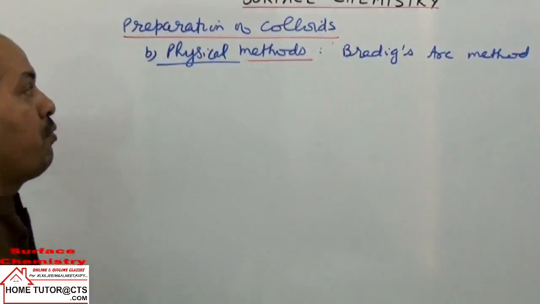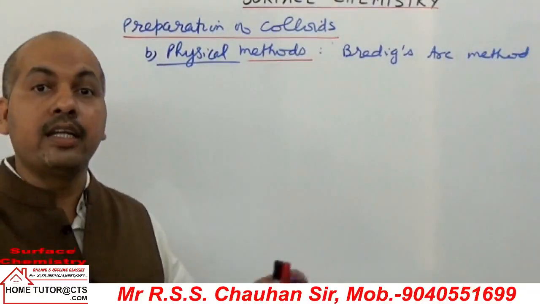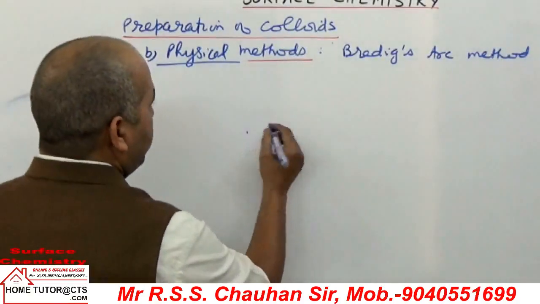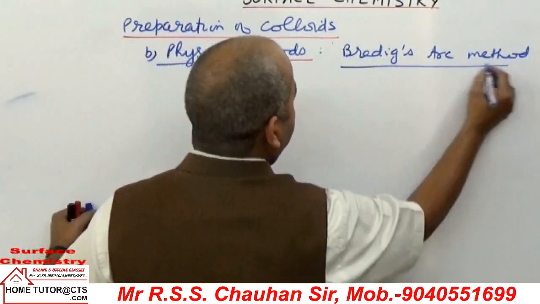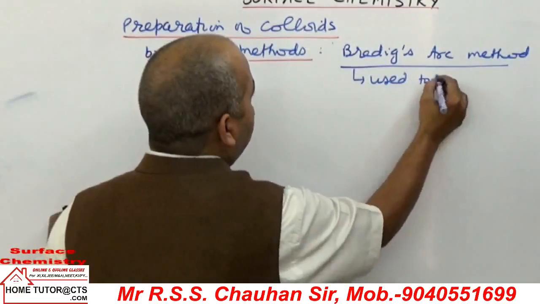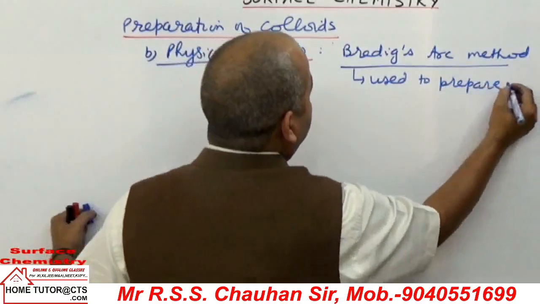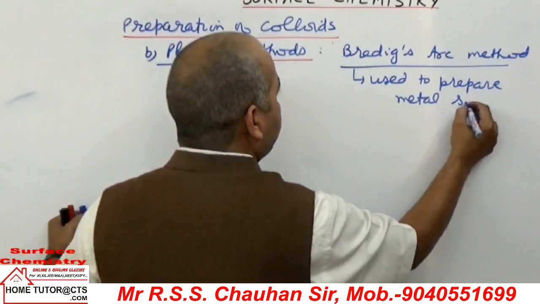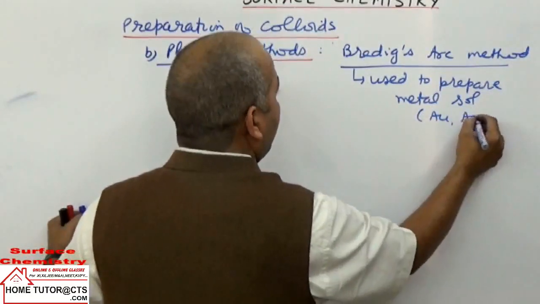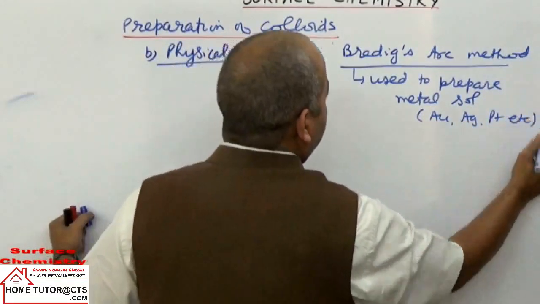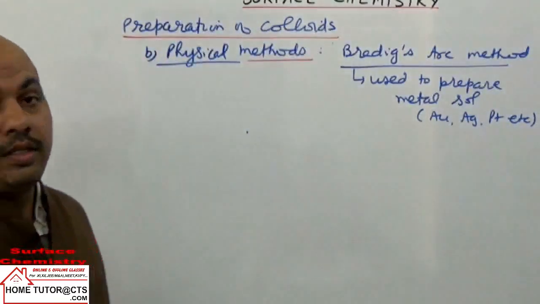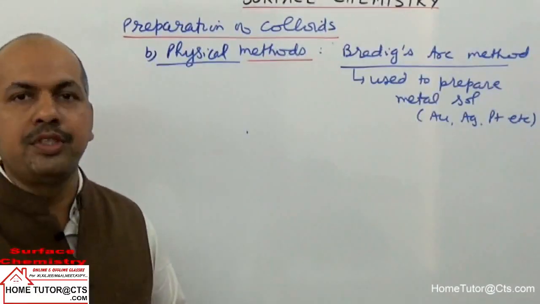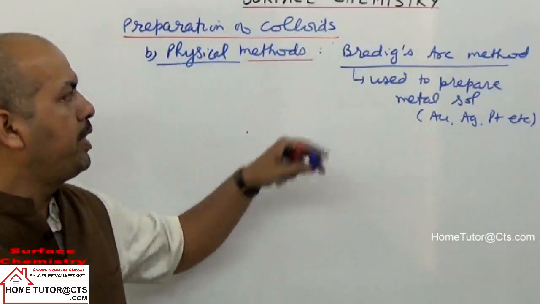It is a method of first dispersion and then condensation. Both are occurring here. So in this case, what is done? It is normally used to prepare metal sols, like gold, platinum, silver, etc. For the metals which are insoluble in water or even acids, their sols we can prepare easily by Bredig's arc method.